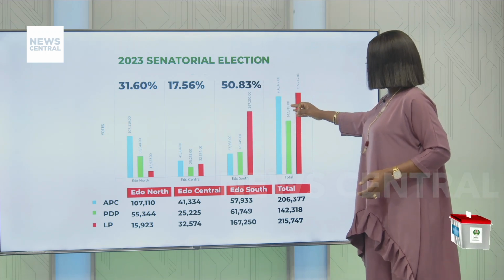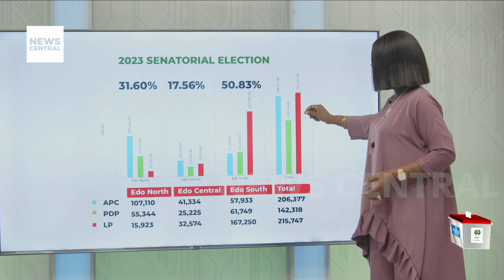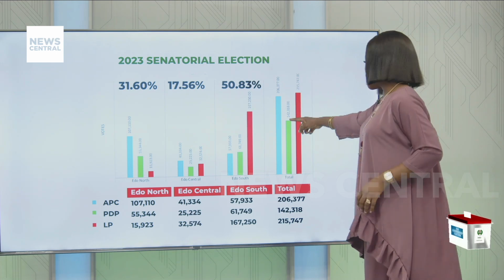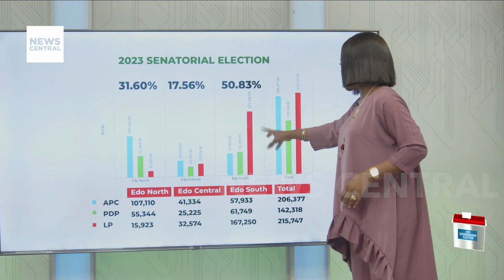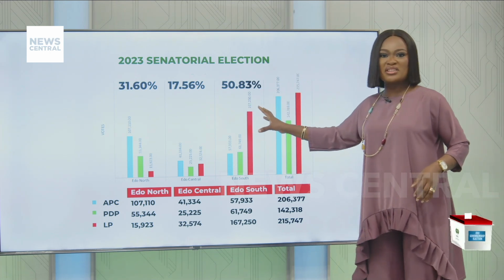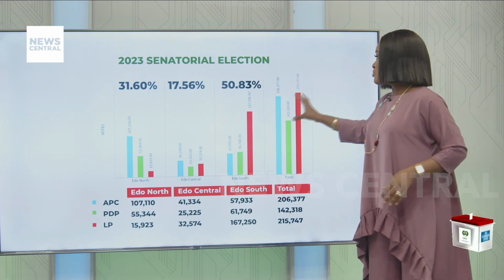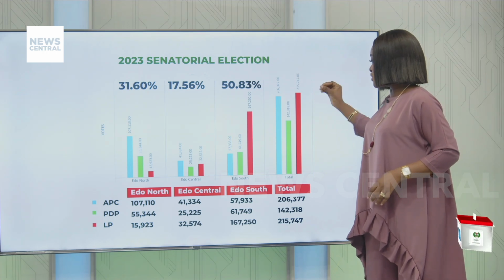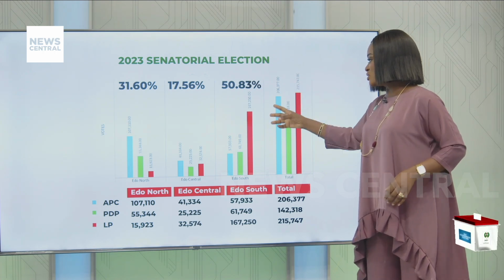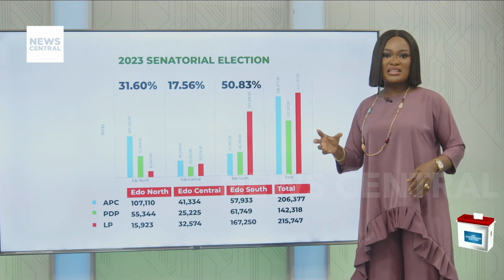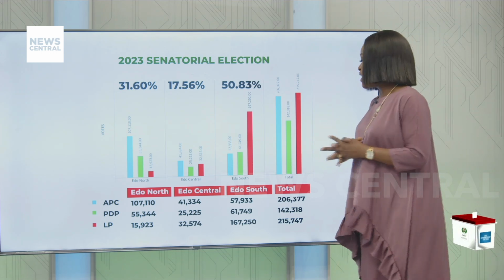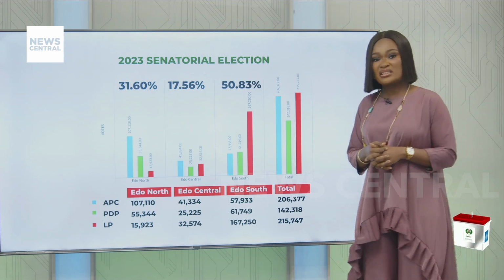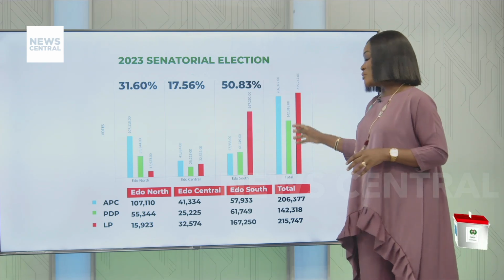And then for Edo South, we're seeing Edo South, of course, voting for Labour Party again. Now, this tells you something. We're seeing that to a very large extent, a lot of sophistication right here for Edo South and, of course, for Edo Central. So the question you're going to ask is, beyond these two, what other factors are prevalent today? And if you ask me, I'll say that to a very large extent, Edo South actually probably holds the key.